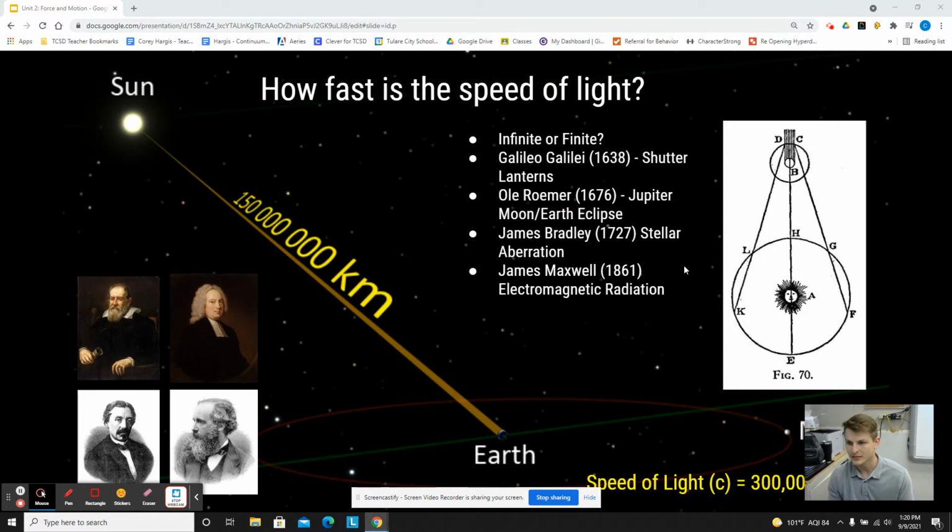so light's a form of electromagnetic radiation, and it's about 300,000 kilometers per second is how fast it travels. So that's roughly how all electromagnetic radiation travels. That's about how fast. So that's kind of the story in a nutshell. There's a lot of great videos on YouTube you could watch to learn more about this.